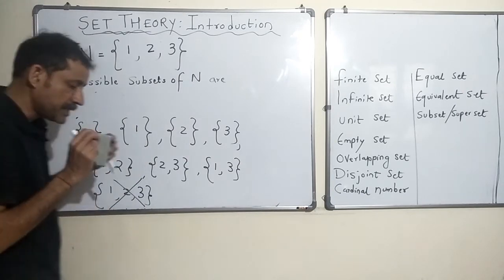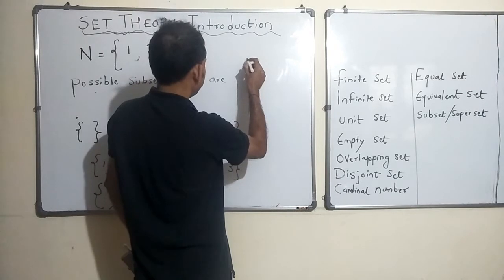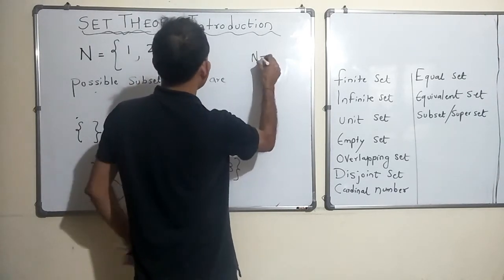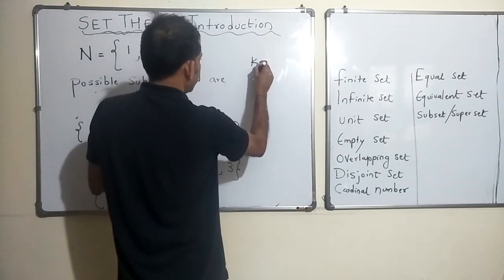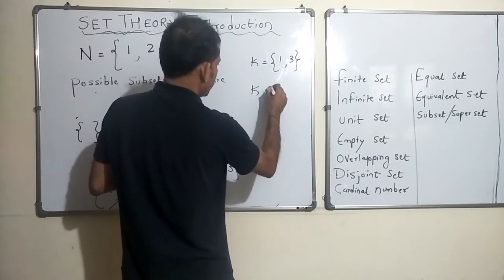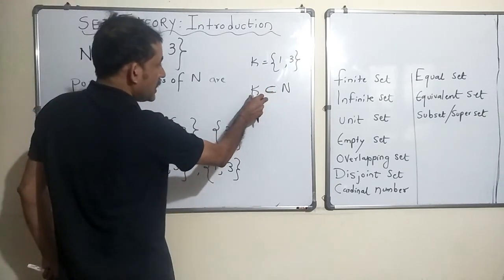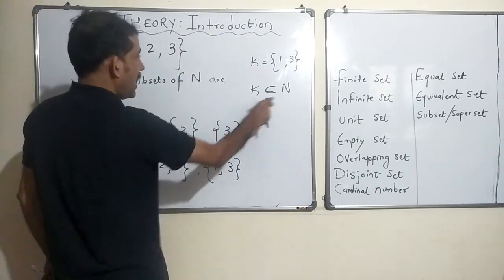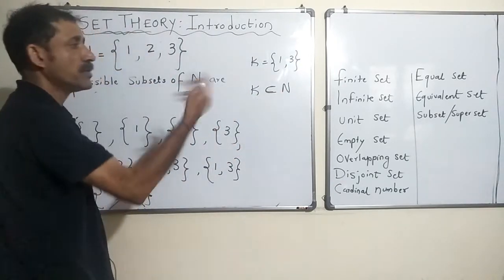A proper subset means, let's take an example. If n is 1, 2, 3, let k be equal to 1, 3. I can say k is a proper subset of n because all the elements in k are in n. 1 is there, yes, 3 is there, yes, and n has more elements than k, at least one more.